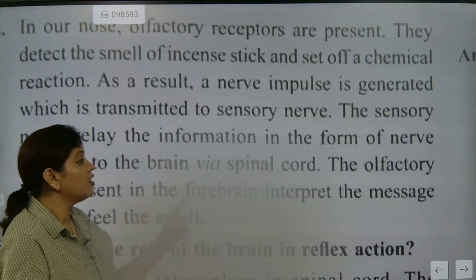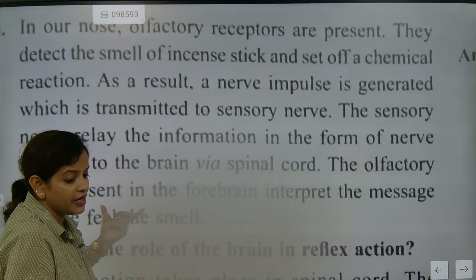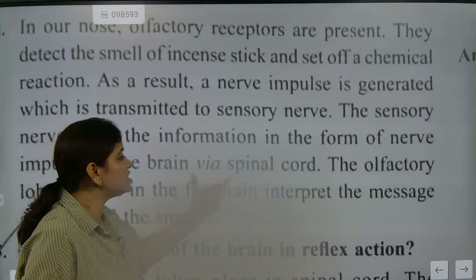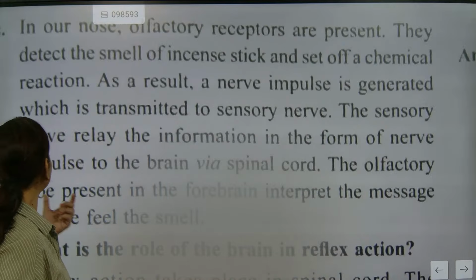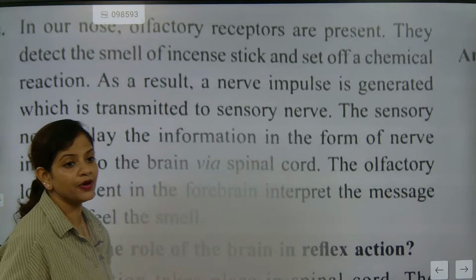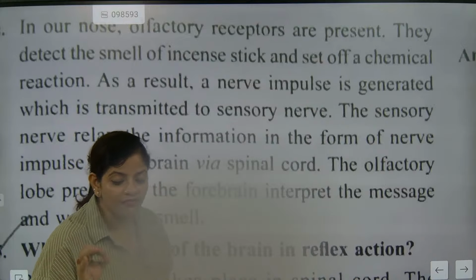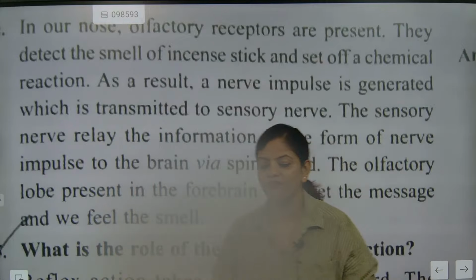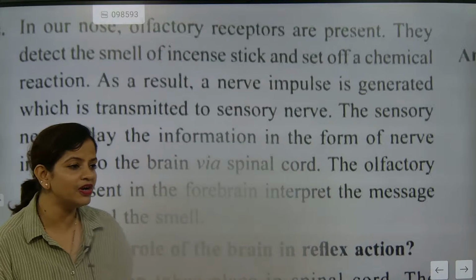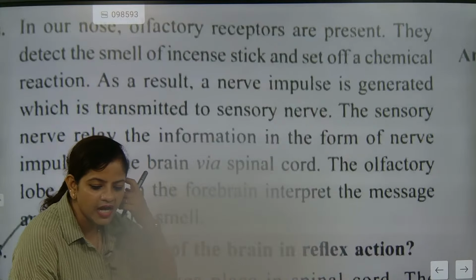Forebrain, which interprets the message as smell. The olfactory lobe present in the forebrain will do what? It will detect it. And that's the entire story.